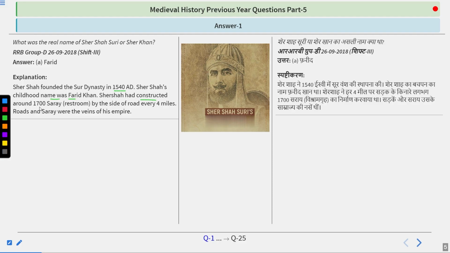Sher Shah had constructed around 1700 sarais, also called restrooms, by the side of the road, every 4 miles. Roads and sarais were the veins of his empire. And if you ever visit GT Road, even today you can find some of the pillars that were erected by Sher Shah Suri, known as Kos Minar. Apart from that, Humayun called Sher Shah Suri the King of Kings or Badshah. That is the name given by Humayun to this person. His tomb is in Sasaram, Bihar. So remember, Sher Shah Suri's original name was Farid.